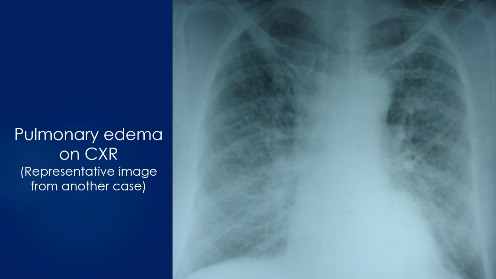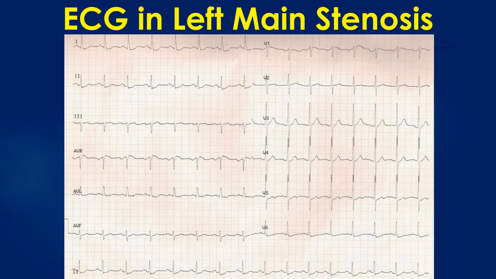Angiography done after initial stabilization showed severe stenosis of distal left main coronary artery. In addition, there were multiple lesions in all three vessels, making a standard indication for an urgent coronary artery bypass grafting. A similar ECG pattern can also occur in severe proximal triple vessel disease.